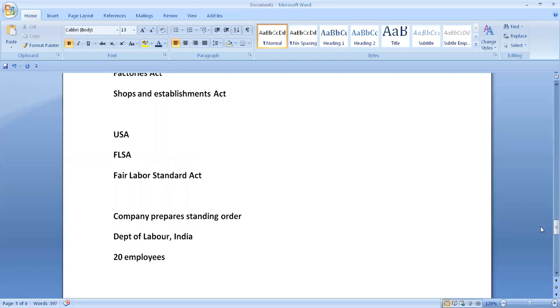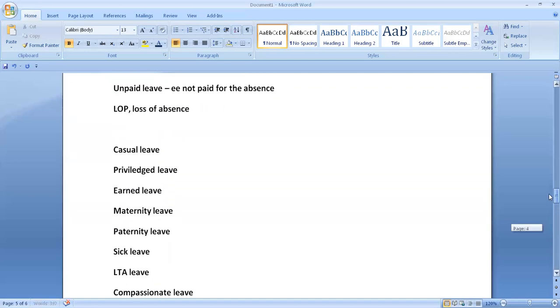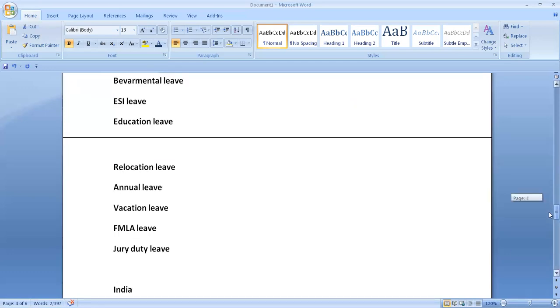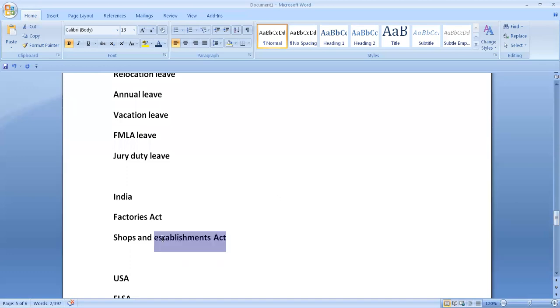Let's talk about casual leave. What is a casual leave? Casual leave is maintained by the Shops and Establishments Act as per the rules. Usually 7 to 12 days are declared as casual leaves, or you can call them CL.